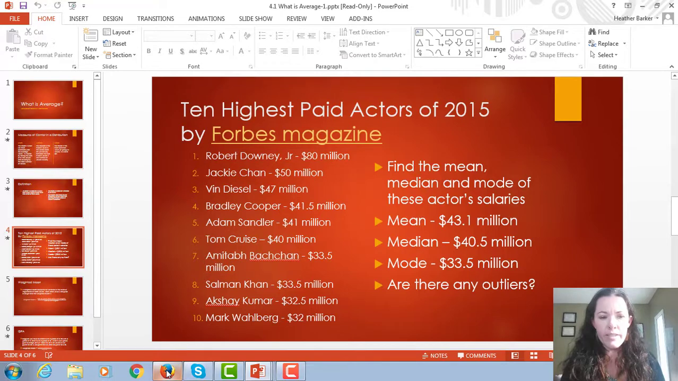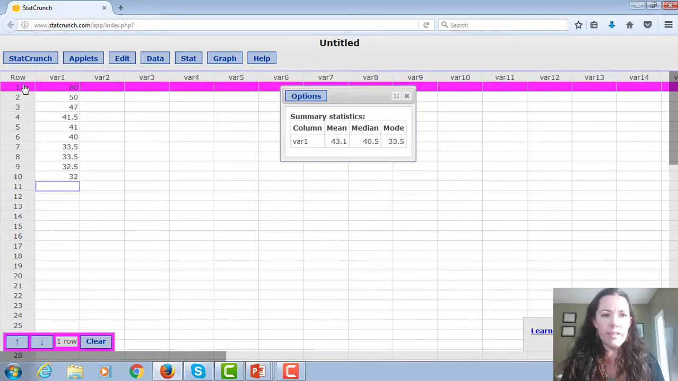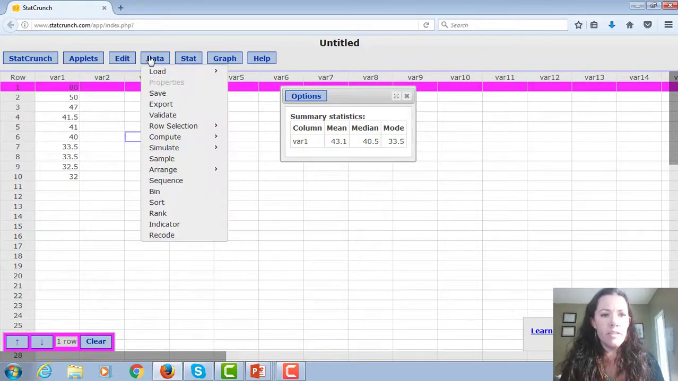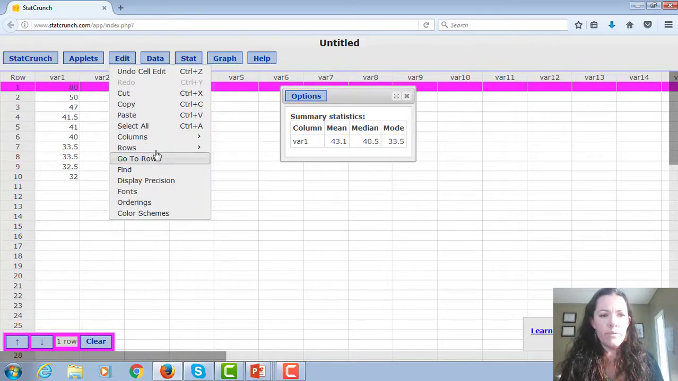So if I go back to StatCrunch, I'm going to get rid of poor old Robert Downey. Well, he just makes too much money. We're not even going to consider him. So let me delete that row. I'm going to highlight it, go to Edit, and delete that row. So, rows, delete.